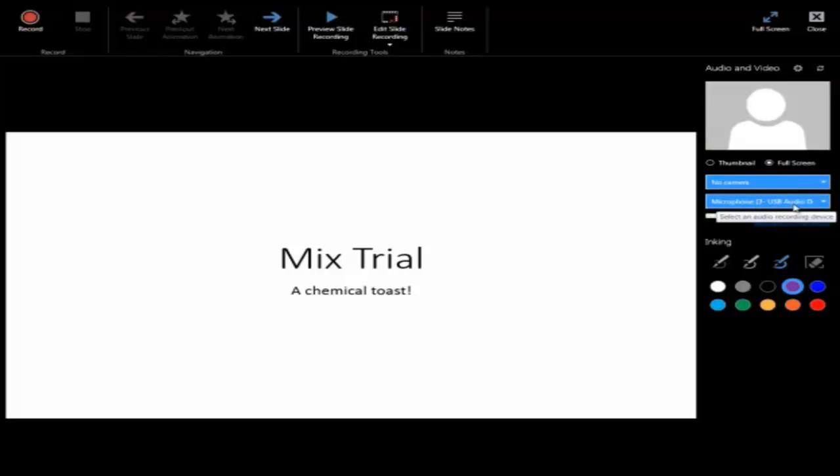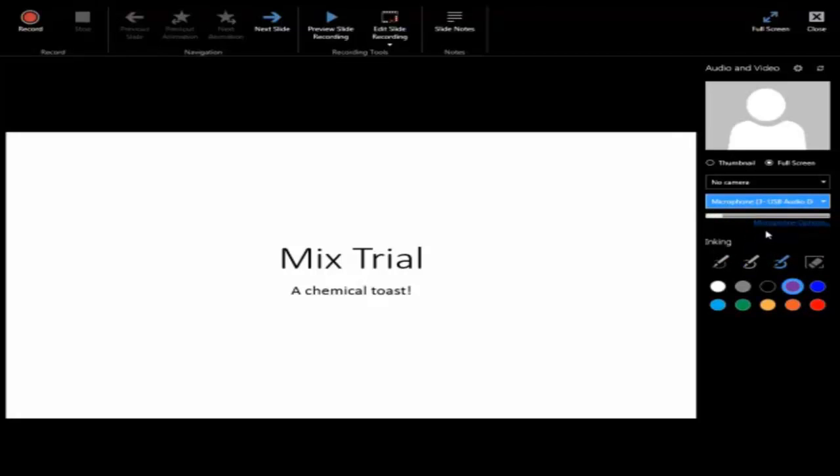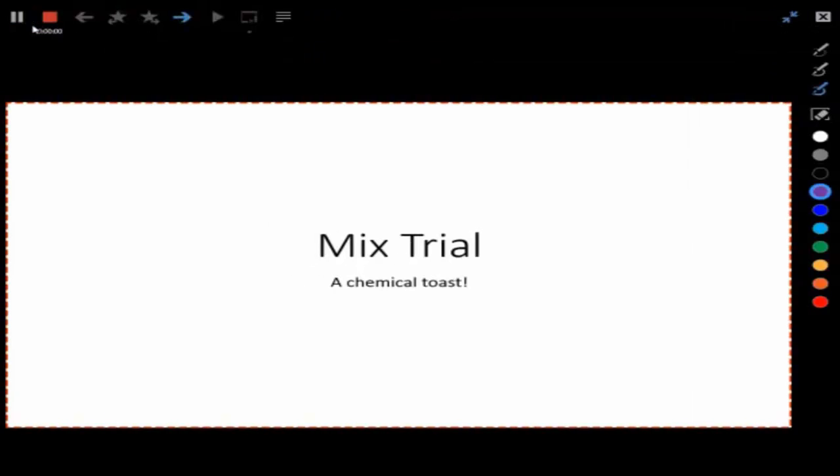You can see here, there's a microphone. I'm going to choose no microphone for now. That way I can show you when you go in, you'd go ahead and pick whatever microphone you want by clicking on it. So now I'm going to hit record and it's going to start recording our actions. On this slide, maybe we want to do an introduction. This is a trial mix. And we could go ahead and ink whatever we want. Once we're done recording on that particular slide, we can hit the stop button.